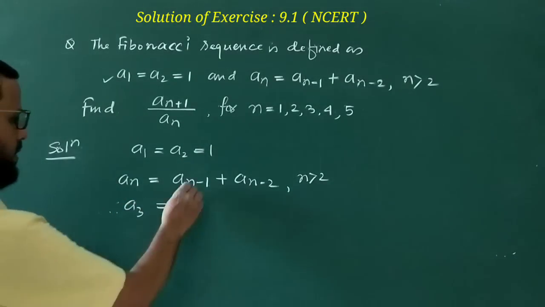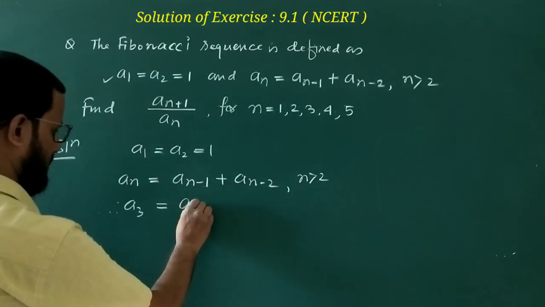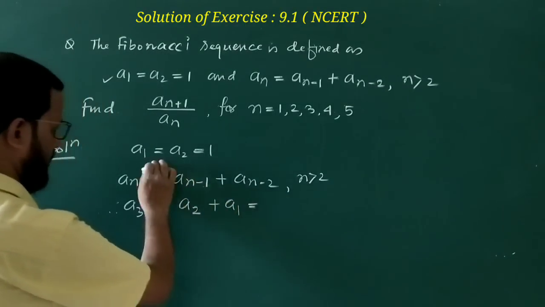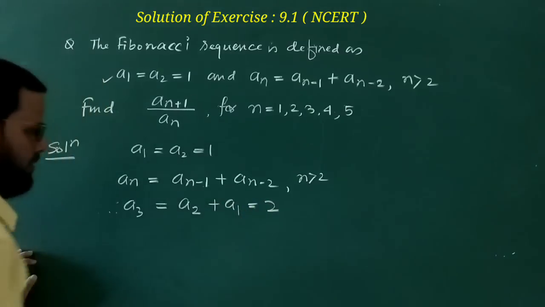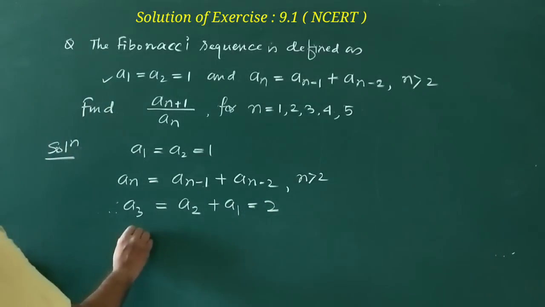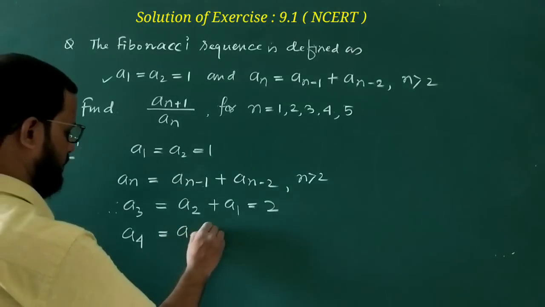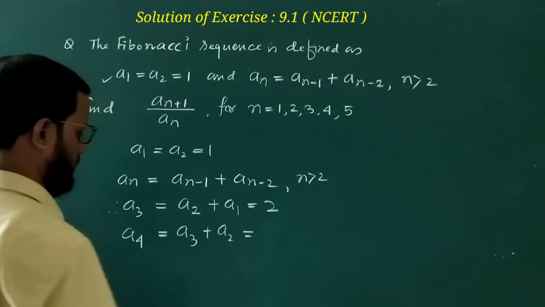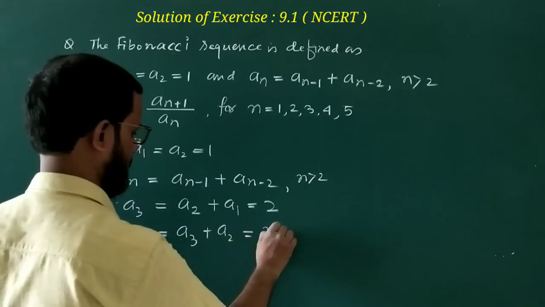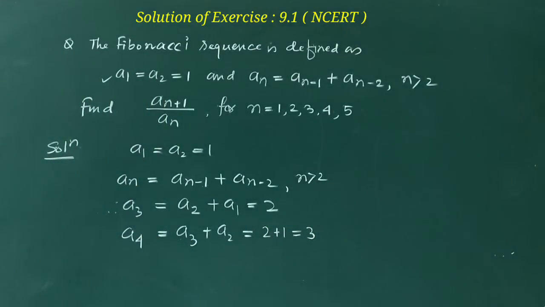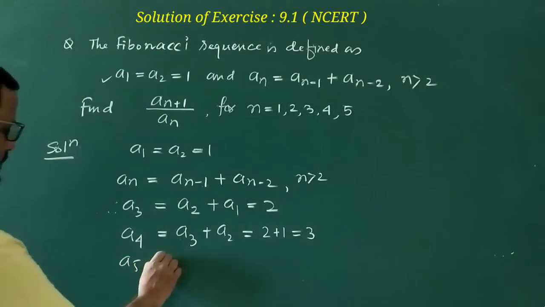A3 will be a2 plus a1. Both values are 1, so the value of a3 will be 2. Then a4. A4 will be a3 plus a2. So a3 is 2, plus 1, equal to 3. Okay.